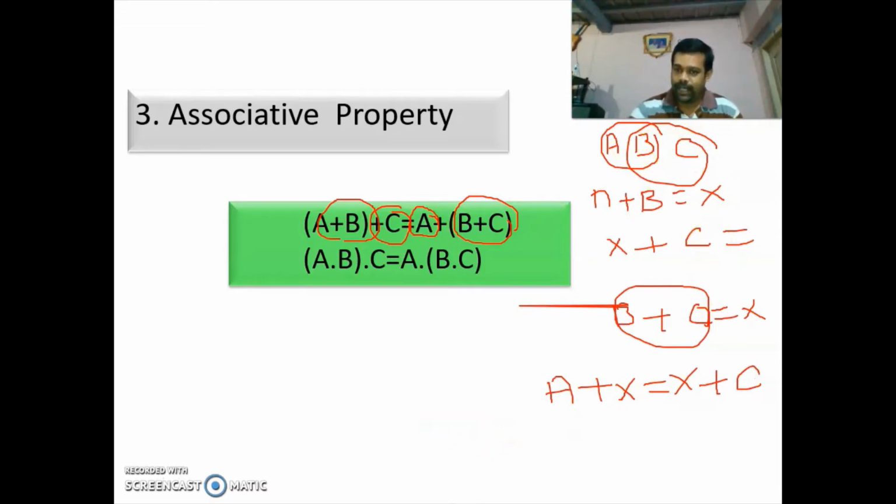So the actual meaning of this is, if you are having three variables, ORing the first two and then ORing that result with the third one will be equal to ORing the second and third and then ORing that result with the first. So A plus B plus C is equal to A plus B plus C. In terms of AND operation, it can be written as A into B into C is equal to B into C into A. So this is associative property.